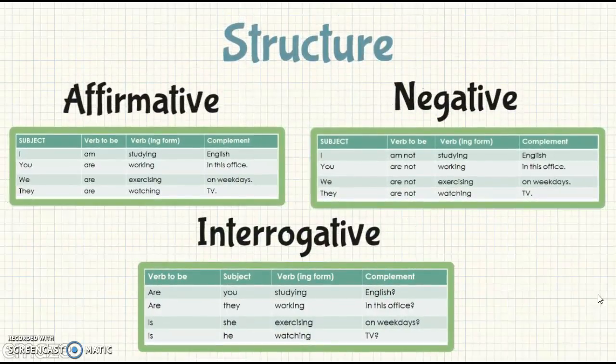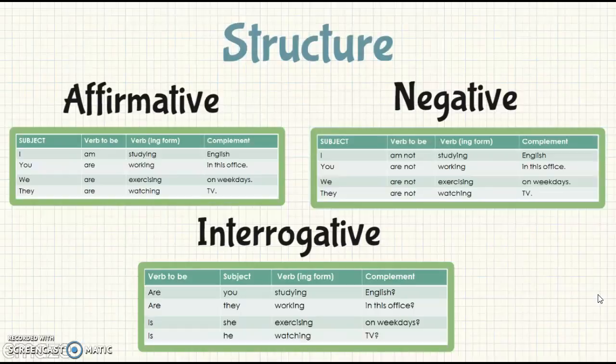And after that one, we are going to find the different structures that we have for the affirmative, for the negative, and for the interrogative. We're going to find that in the first part, the affirmative, we have the subject in the first place, then the verb to be, and after the verb to be, we have the main verb that is joined with the ing form, or what we call the gerund form, plus the complement.